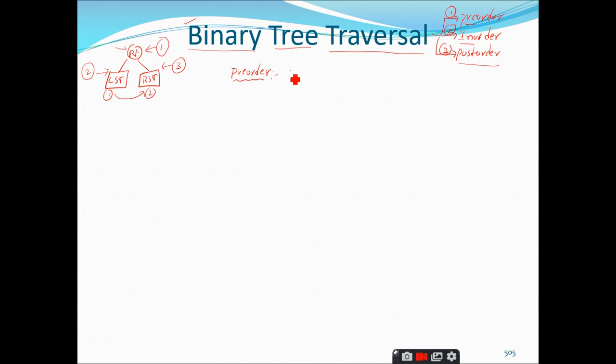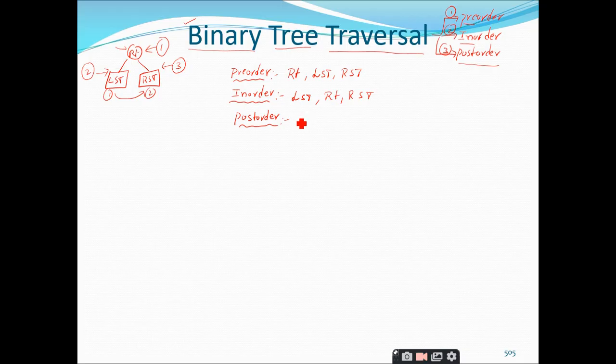So what is pre-order? First we have to process the root node, I am representing it as RT, and then you have to process the left subtree followed by the right subtree. And similarly in the in-order traversal, what is the order we have? The root should be processed in between the left subtree and the right subtree. Therefore initially you have to process the left subtree, then you process the root node, and then you traverse the right subtree. And coming to the post-order traversal, can anybody give me the post-order traversal technique?